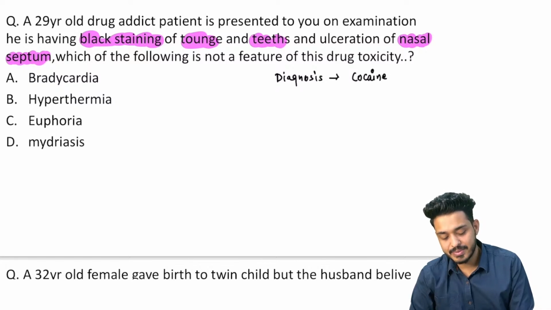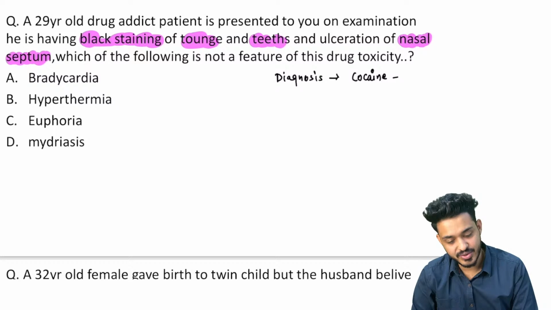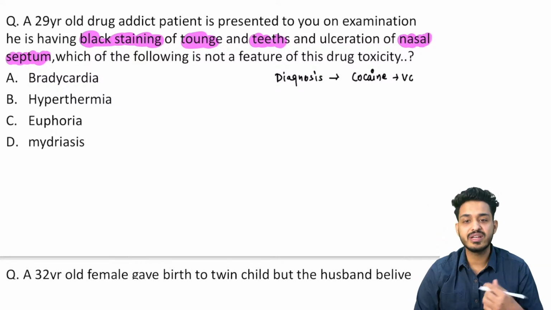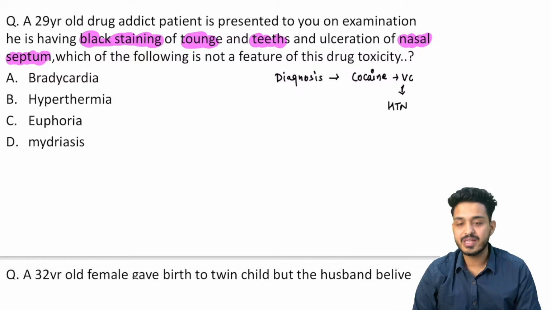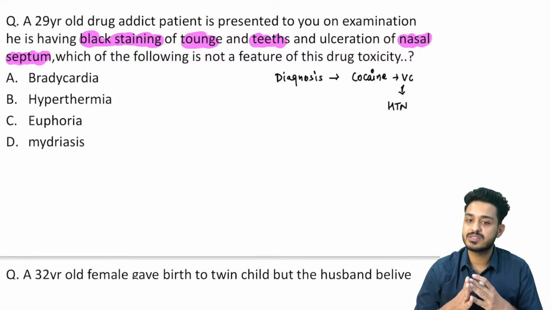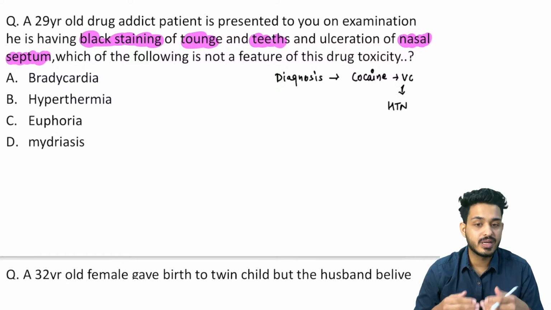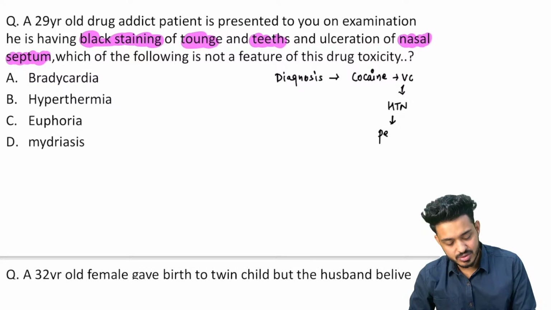Remember, cocaine will be having all these things. Cocaine is a thing which is going to produce vasoconstriction, and whenever there is vasoconstriction, there will be hypertension also. The vessels will be vasoconstricted, so there will be decreased blood supply, right. This blood vessel is highly likely to undergo necrosis. That is going to cause perforation of the septum as well, perforation of the septum can be seen.